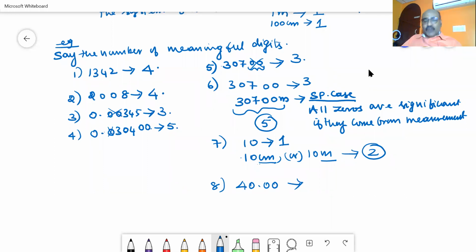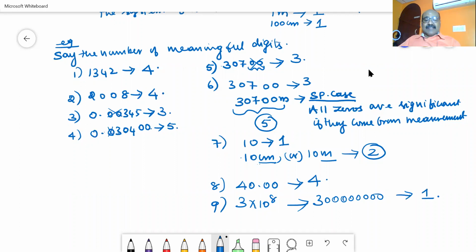So we can say that we are having four significant figures. Suppose I am giving a number like 3 into 10 to the power of 8. What is the meaning? 3 into 10 to the power of 8 means 3 followed by 8 zeros. Then these are considered to be trailing zeros. If these are considered to be trailing zeros, then the number of significant figures is considered to be 1.